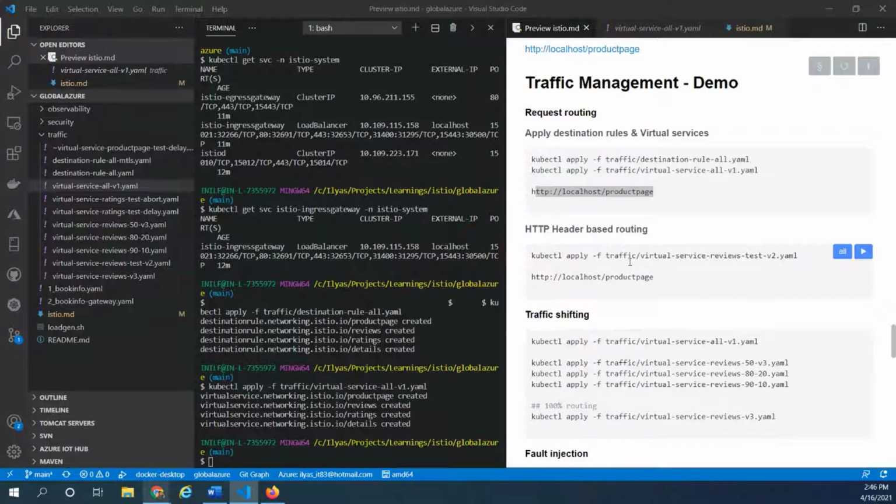Now, one of the features that we talked about is how we could identify a header message, or key in the header, and route to a different service based on that. Now, in this particular YAML file, service reviews test v2.